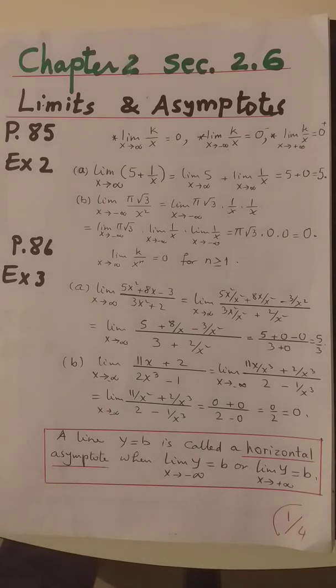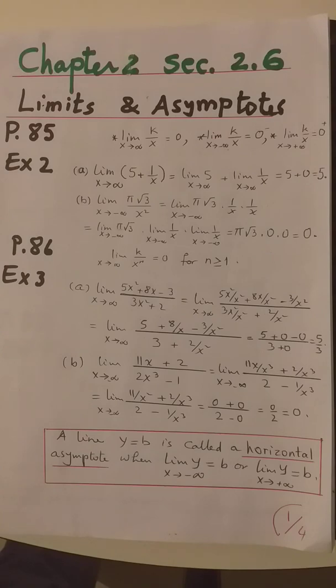Page 86, we have the limit of a constant divided by x power n, whatever power of n you have, providing n is a number greater than or equal to 1, the limit will be 0 again. The limit of k over x squared, k over x cubed, and so on, when x approaches infinity, the value should be 0. Part A.